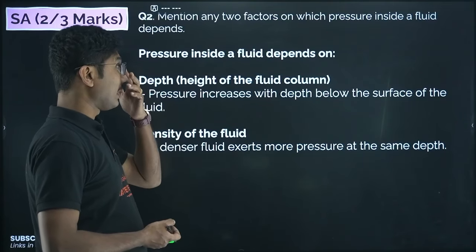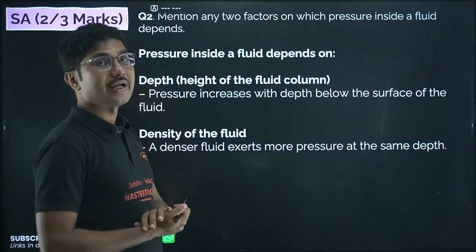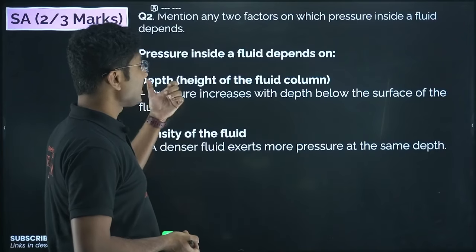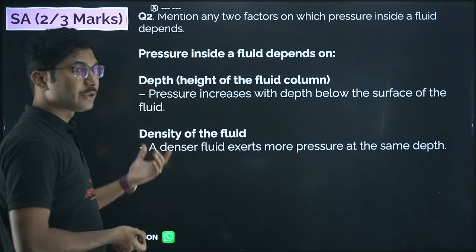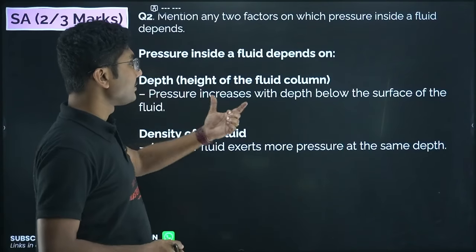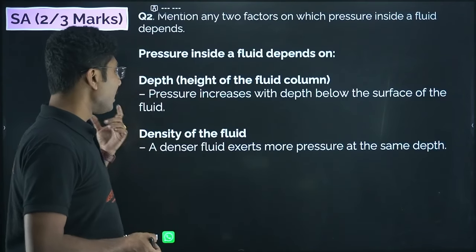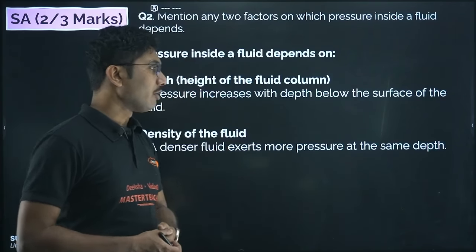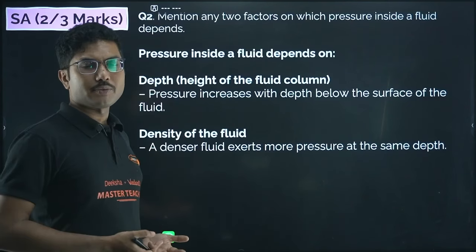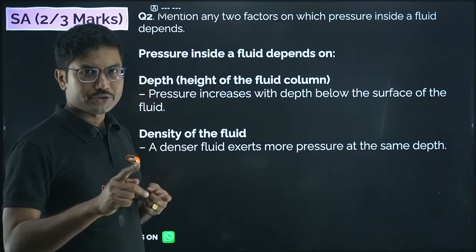Mention any two factors on which pressure inside a fluid depends. Pressure inside the fluid depends on depth. Pressure increases with the depth below the surface of the fluid. Density of the fluid: a denser fluid exerts more pressure at the same depth. So density of the fluid and depth are both factors on which the pressure depends.